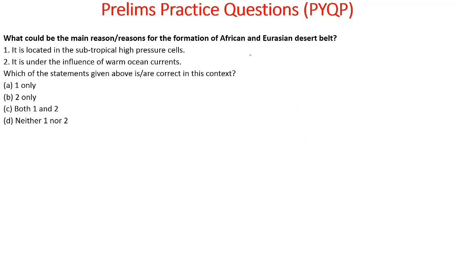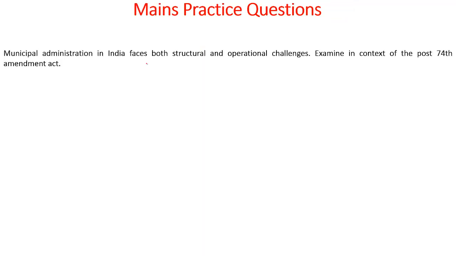Which could be the main reason or reasons for the formation of the African and Eurasian desert belt? It is located in subtropical high pressure cells. It is under the influence of warm ocean currents. The answer to this is 1 only, because 2 is wrong. It is not warm ocean currents. Let's look into the mains practice question.